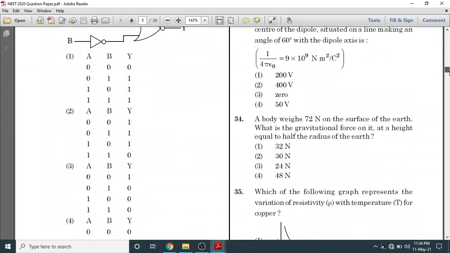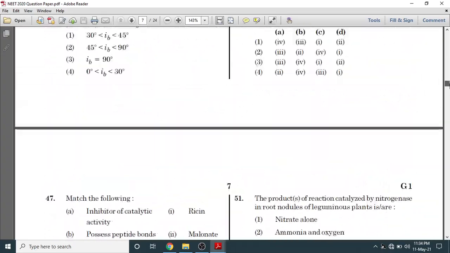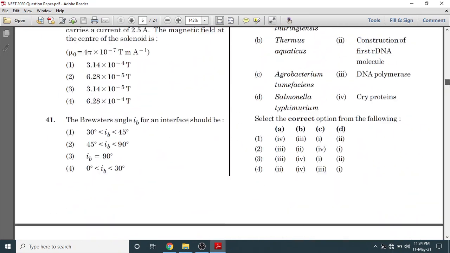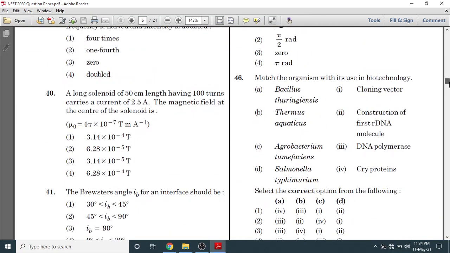Question number 46. So we will go to question number 46. If we see this question, match the organisms with its use in biotechnology. So we will look at all these four in NCERT. So this is a question from chapter number 12 of NCERT class 12 biology.